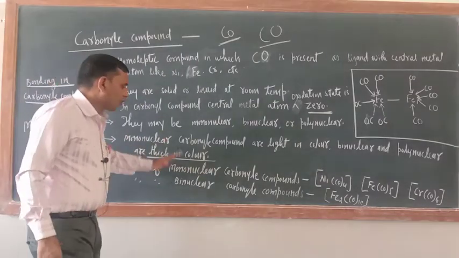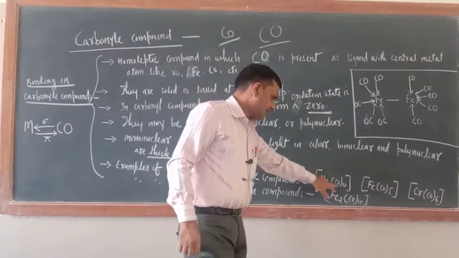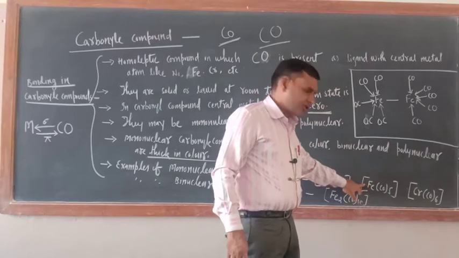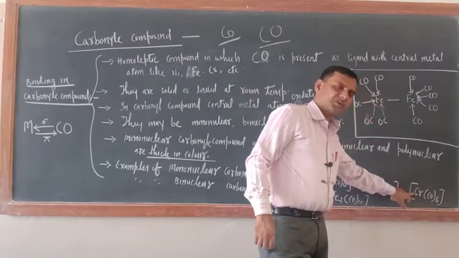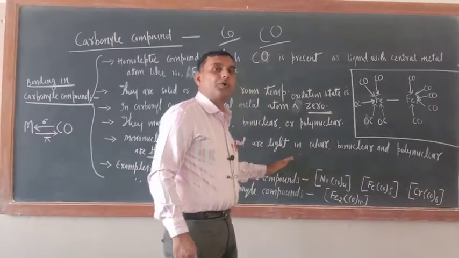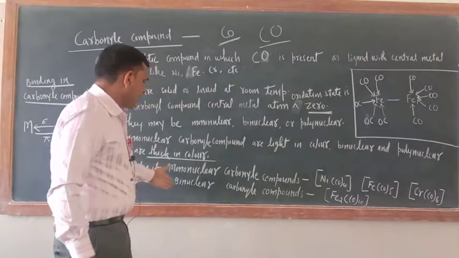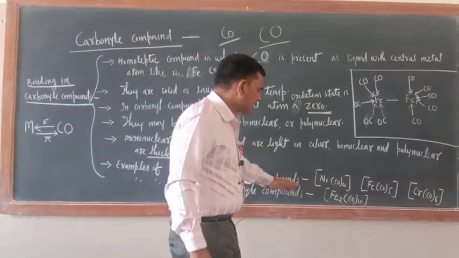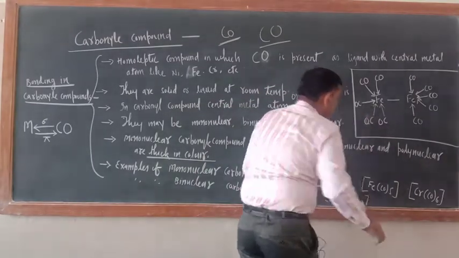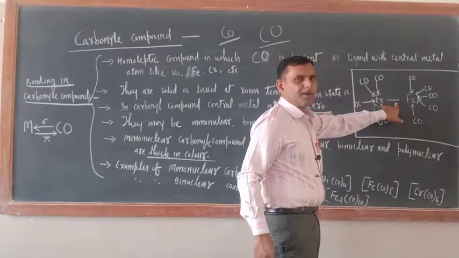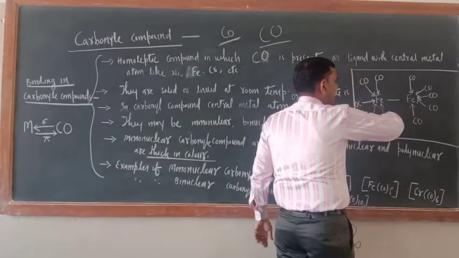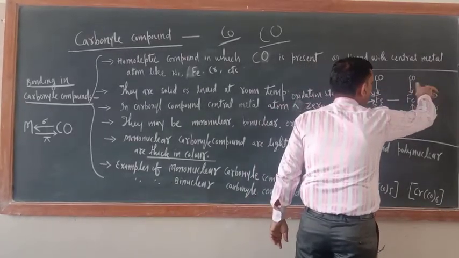Now examples of mononuclear carbonyl compounds are tetracarbonyl nickel(0), pentacarbonyl iron(0), and hexacarbonyl chromium(0), where the oxidation state is 0. So these are some examples of mononuclear carbonyl compounds. The example of binuclear carbonyl compounds is Fe2(CO)10, and their structure I also made here. There is a single bond between iron and iron, and with each iron atom 5 CO are making coordinate bonds.